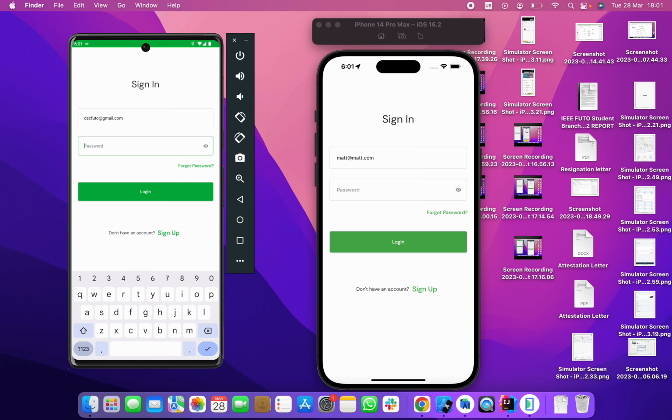Today, I'm here to present Fastrash, a revolutionary app that we've been building for the Google Solution Challenge 2023 here at the Federal University of Technology, Owerri. Fastrash is an app that aims to simplify the way we trash waste, and do that using technology. Basically, there are three user types: users, collectors, and organizations.